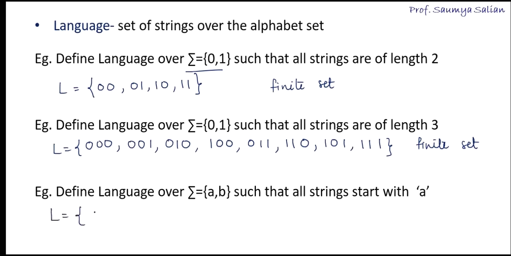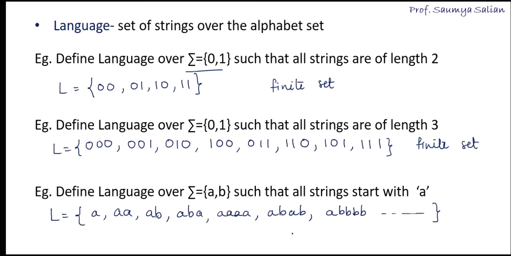Starting with A, I can have A as a string of length 1, AA of length 2, AB, ABA, AAA, ABAB, ABBBB, and so on. There can be n possible combinations of A's and B's forming a string. Here our language is infinite. So we have understood two cases wherein the language can be a finite set or an infinite set depending on the condition.